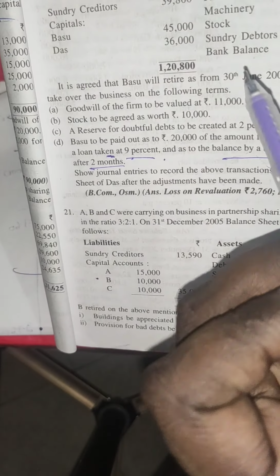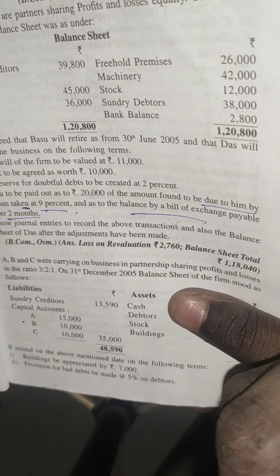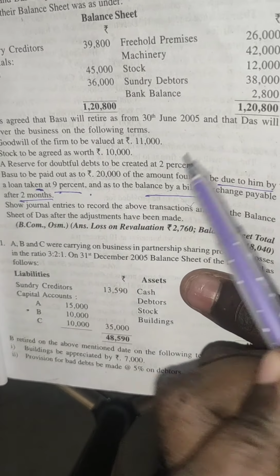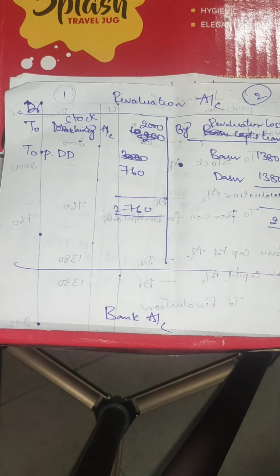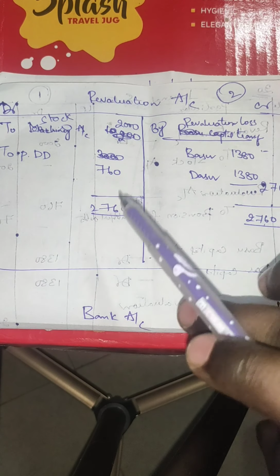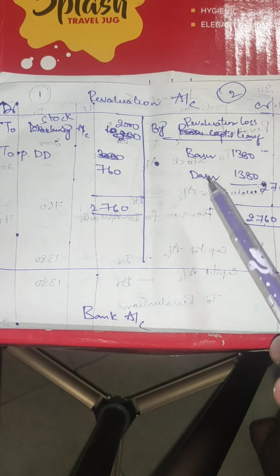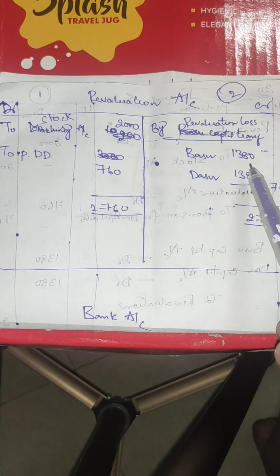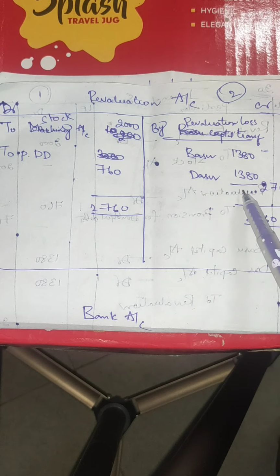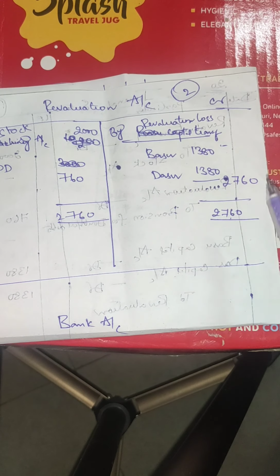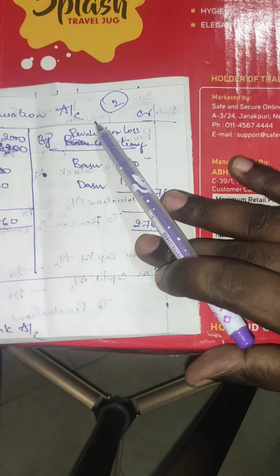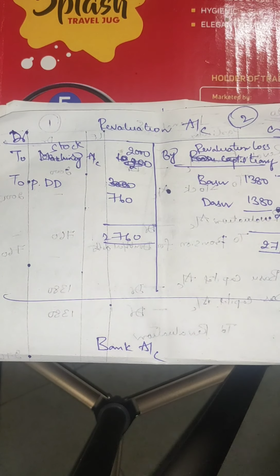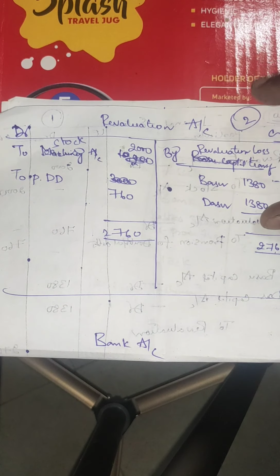How I got 760: 38,000 on that 2% is 760. So ultimately there is a loss in revaluation. Revaluation loss is transferred to both partners in the profit sharing ratio equally. So Basu 1,380 and Dasu also 1,380. The total is 2,760. Now after that we have to prepare the partners' capital account.